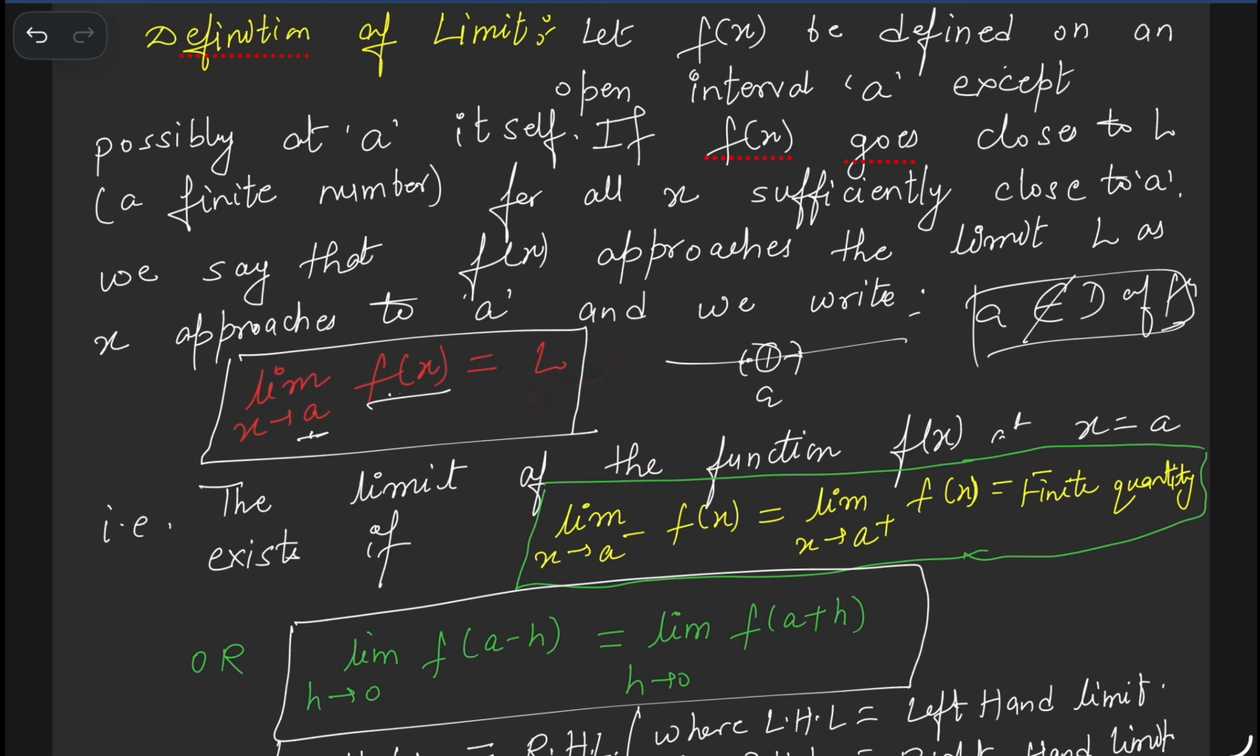L is the number where f(x) approaches when x approaches a, from a plus and a minus. This complete concept of limit is based on only this one. The concept of limit is only what you know: when x is moving towards a, when x is moving very close to a, where is f(x) going? This is the concept of limit.